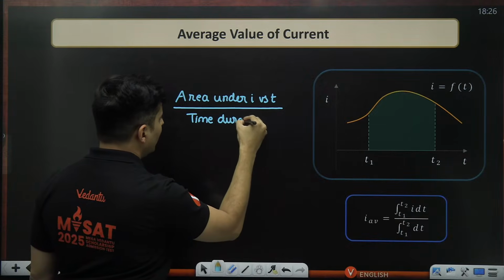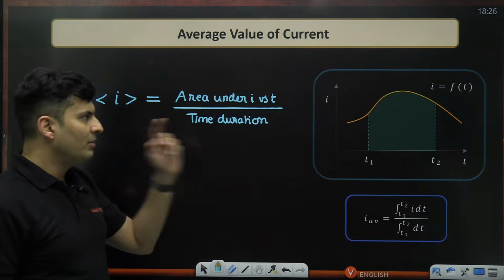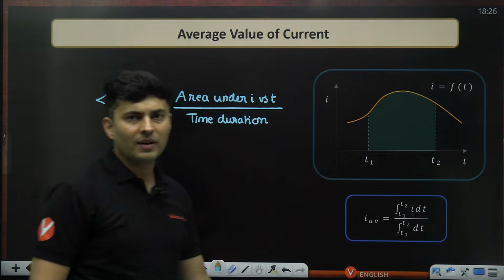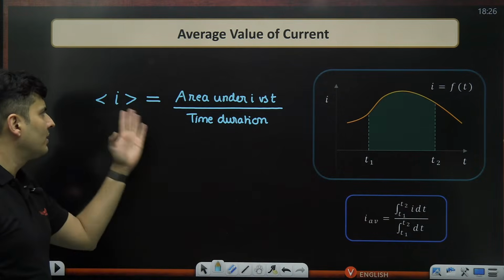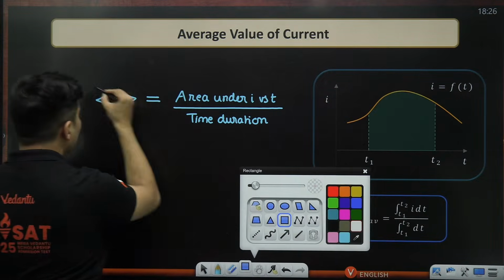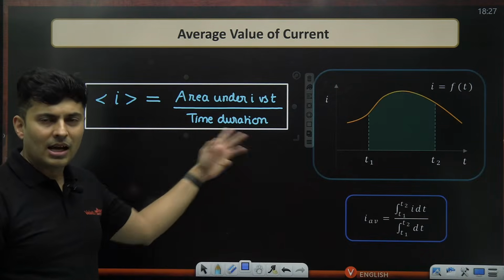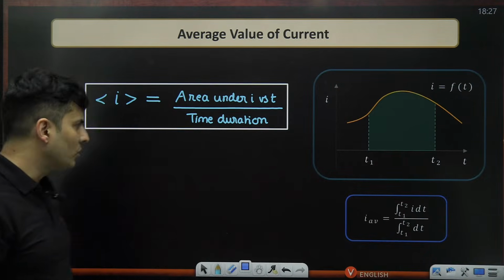T2 minus T1 is that time duration. This is an easier way to look at it than the integral way. You can always understand area means integration, and time duration means the limits T1 and T2.